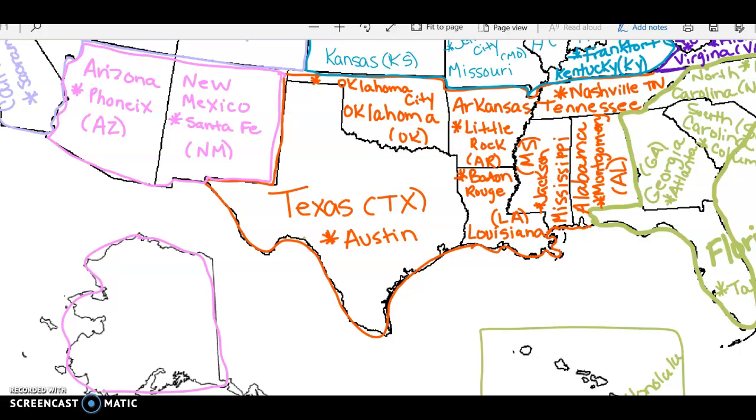This last state over here, which is really up north above the United States, is Alaska. The capital is Juneau. And the abbreviation is AK.